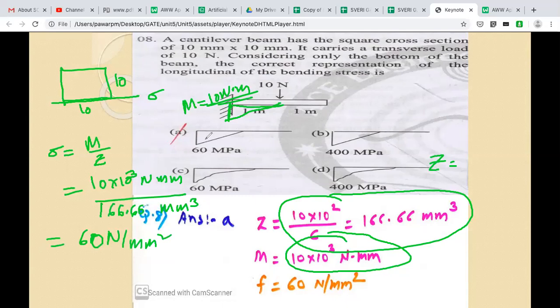With respect to the variation in this diagram, now the answer we know is 60 MPa. So which one, A or C? Can you explain why the answer is an inclined straight line? Why not this parabola?